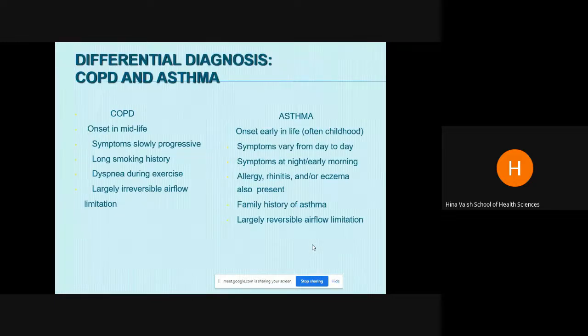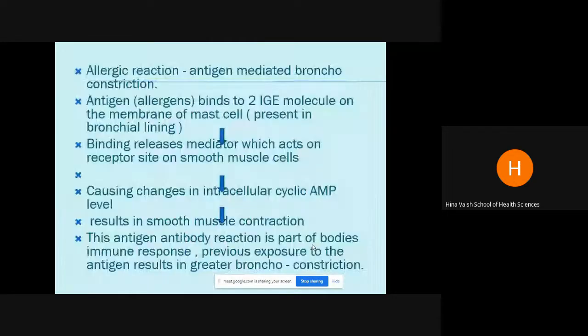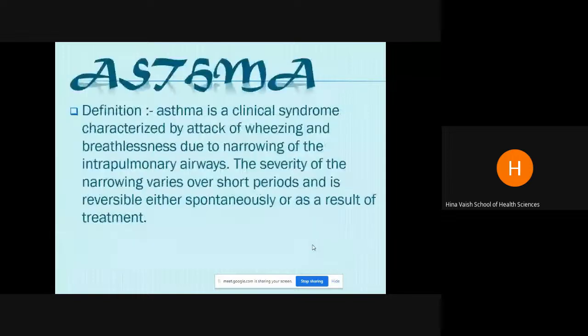Fine. So this was about asthma. Now, if I talk about the rehabilitation aspect, prior to that we need to assess the patient. So when we need to assess patients with asthma, it is important that family history plays a very important role. The role of allergen is very important.